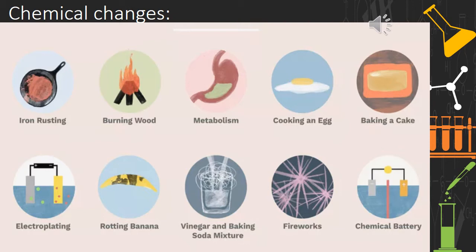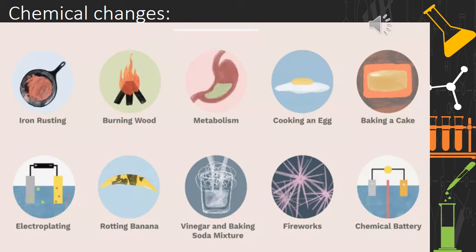Further we have electroplating. It is a process that uses an electric current to reduce dissolved metal cations so that they form a thin metal coating on another substance, say an electrode. So many chemical reactions take place here, hence electroplating is also considered a chemical change.